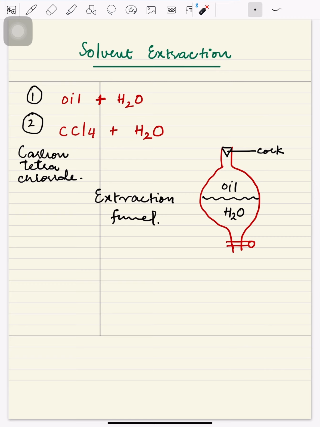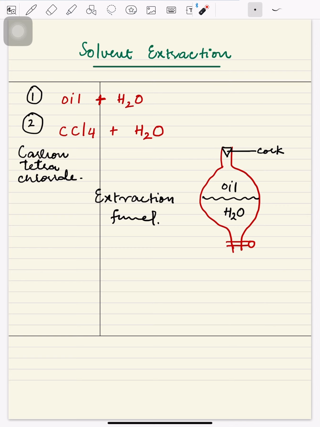The problem which I have just told you, that there cannot be 100% separation, can be handled by adding a dye, for example, a pigment. But we have to select a pigment in which we have an assurance that it is soluble in one of the liquids. For example, the pigment should be soluble either in carbon tetrachloride or in water. In this way, the separation quality can be improved. We can look into the two liquids more clearly, and it gives us a more appropriate approach to the separation.